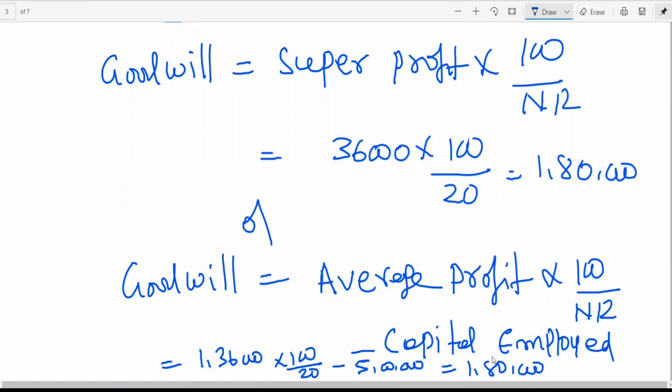I think this is the logic of this capitalization method, my dear friends. The logic is that, if my friend, I am doing a business where I have invested 5 lakhs, but my normal profit is say 20%, that is 1 lakh. But on average, I am getting how much? 1,36,000.